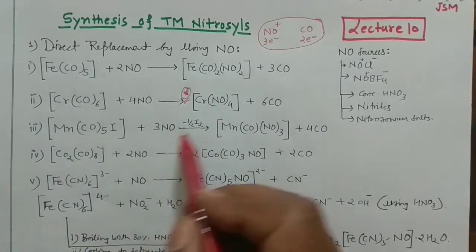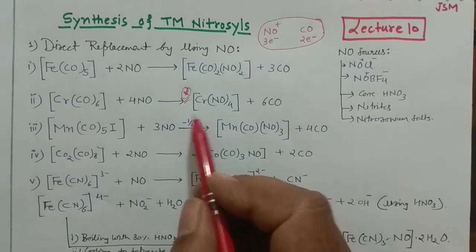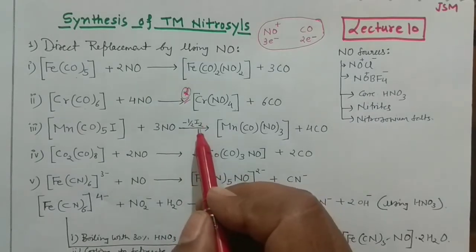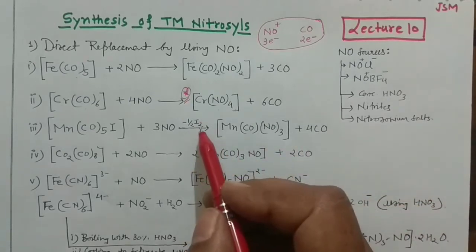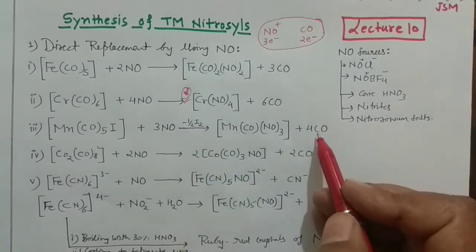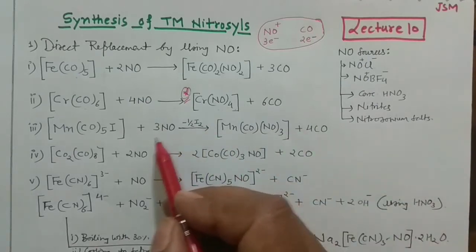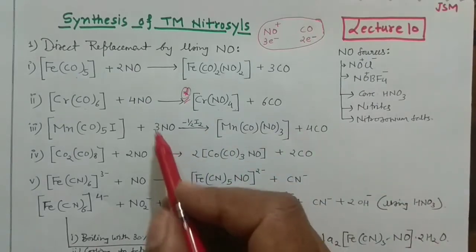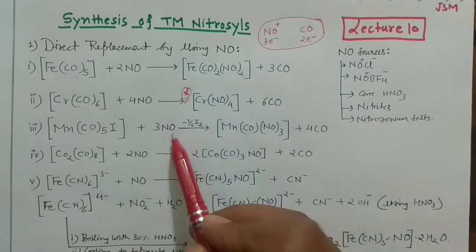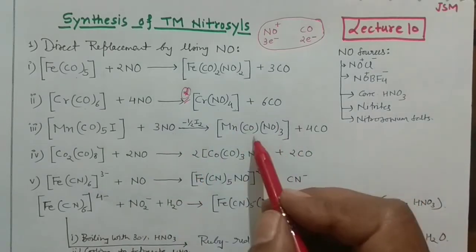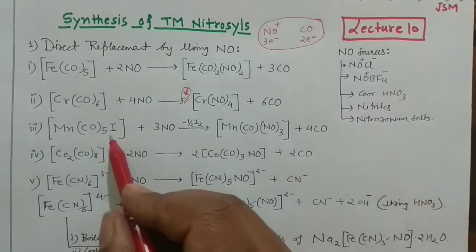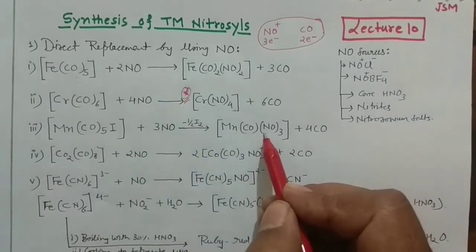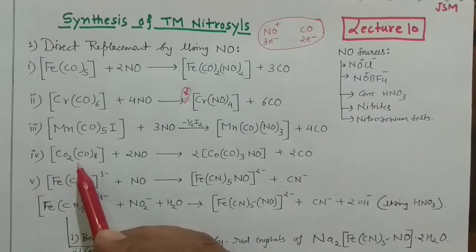And then you can go for this particular reaction, where MnCO5I is reacting with 3NO and liberating half of the iodine from there and 4 CO. You can count the electrons of half of I2 and 4 CO, and it would be equal to the 3NO, by using the same concept which I explained for the first reaction, and it will result in this particular complex, right? Again you can see the hapticity is changing from 6 to 4.